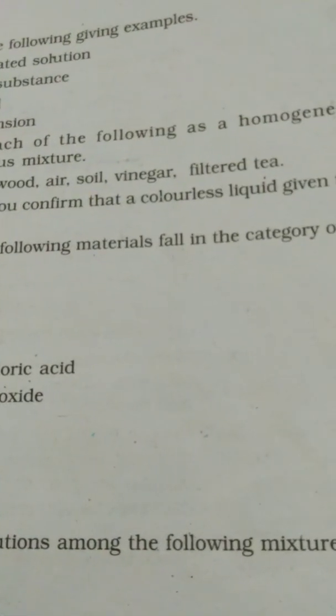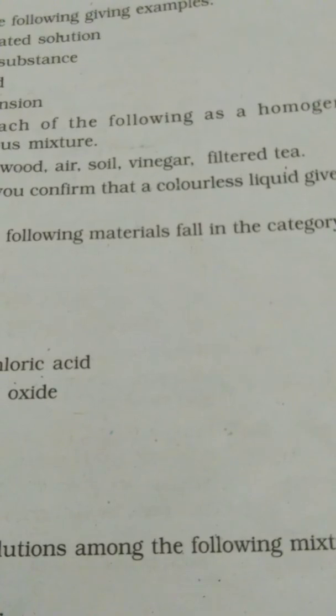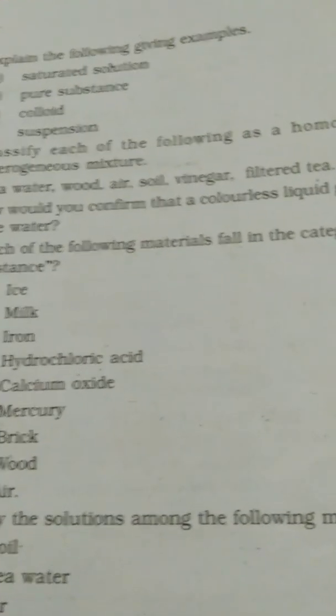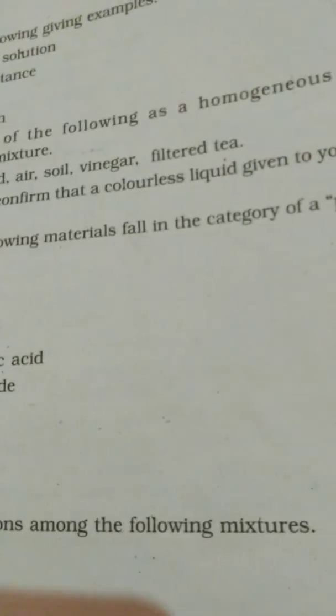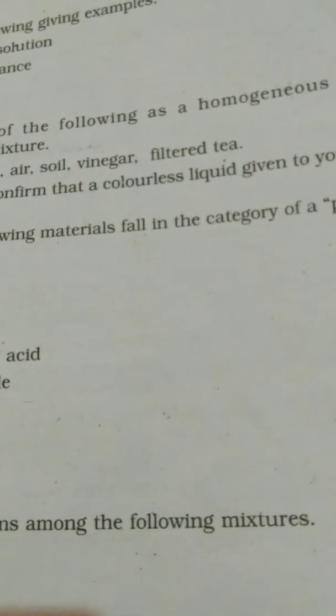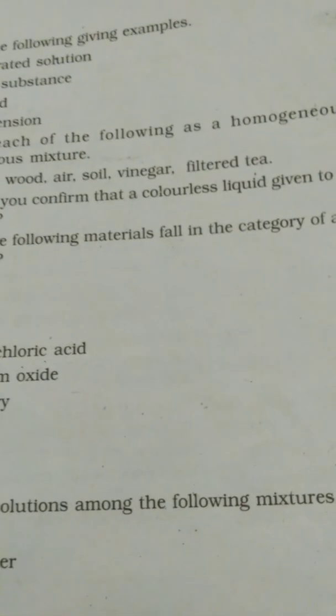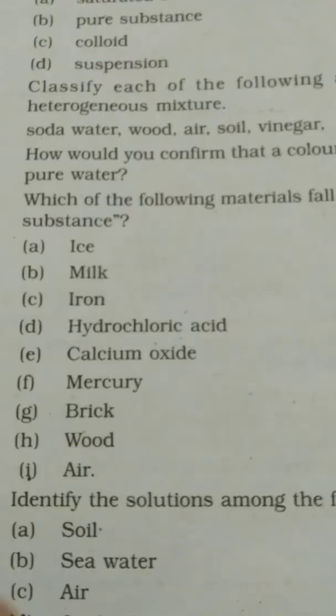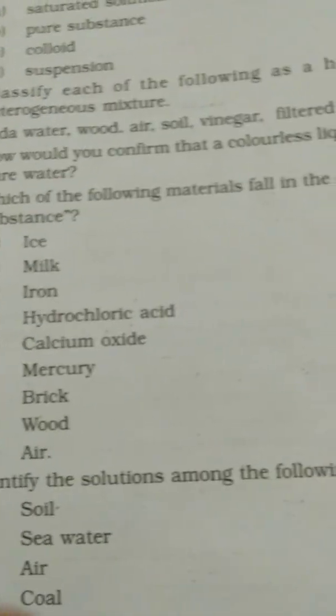Vinegar is what? Vinegar is a homogeneous mixture. Then filtered tea can't be called homogeneous because it is a colloidal mixture, so it appears homogeneous but it is heterogeneous. So a nice question here: how would you confirm that a colorless liquid given to you